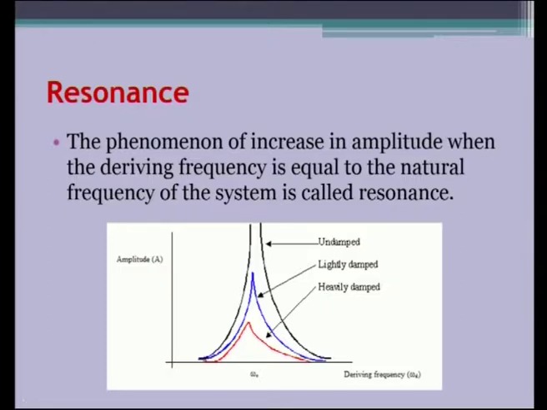In that case, we will have a mild increase in the amplitude. On either side of this omega naught, the amplitude becomes less, because the denominator term will be more and more suppressing the amplitude. Only when omega is equal to omega d, we have the maximum amplitude. This is a slight damping case; damping is still there, B is not 0, but it is less. And this is an undamped case.